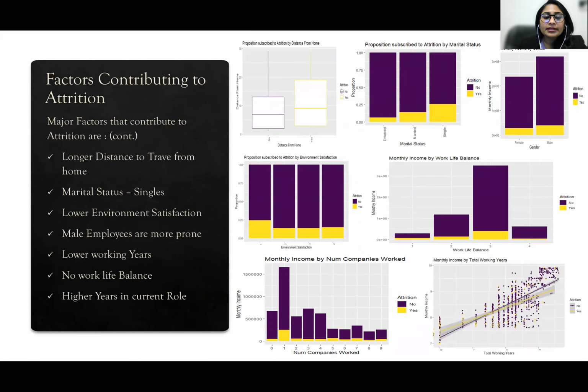We also find that there were other factors that contributed to employee attrition, like longer distance to work, marital status of single, lower environment satisfaction, male employees compared to female employees, lower working years, no work-life balance, and higher years in current role.